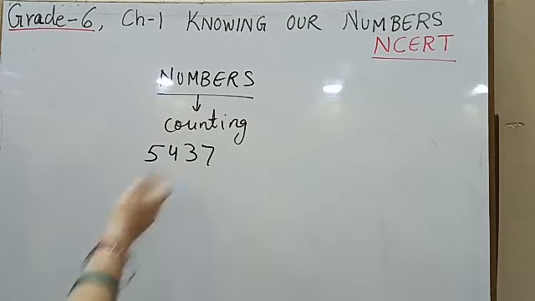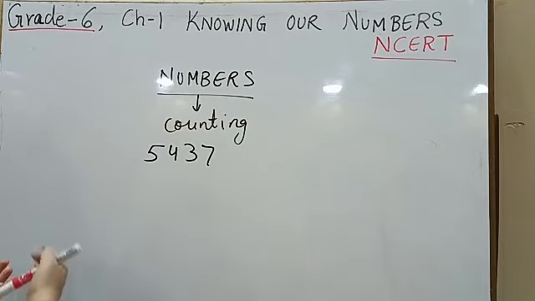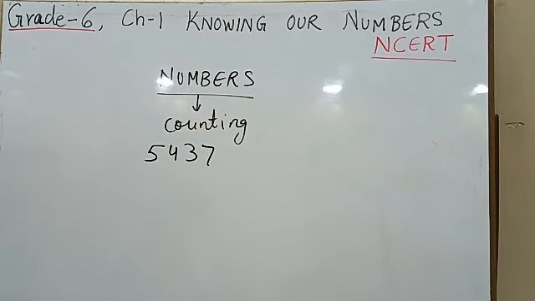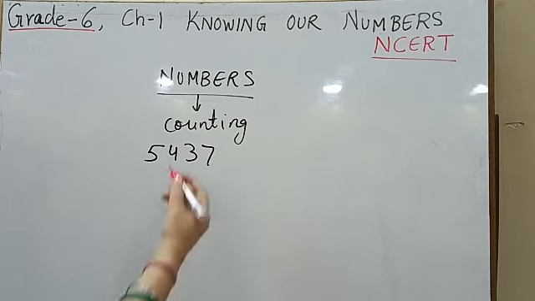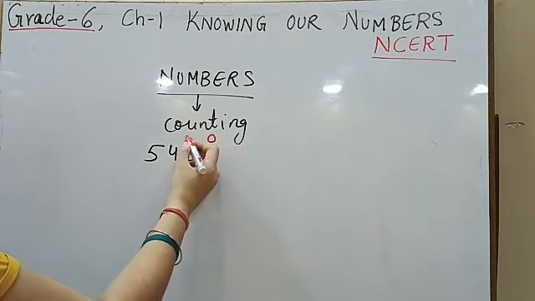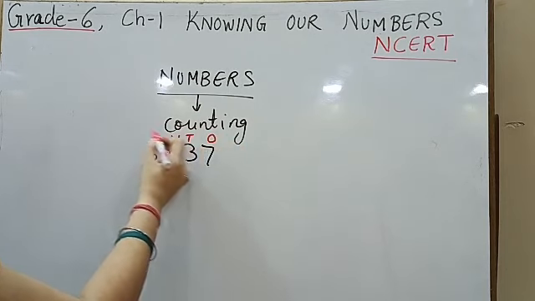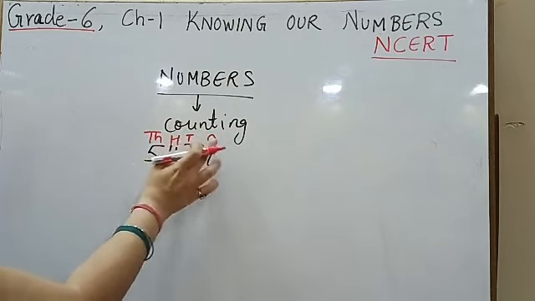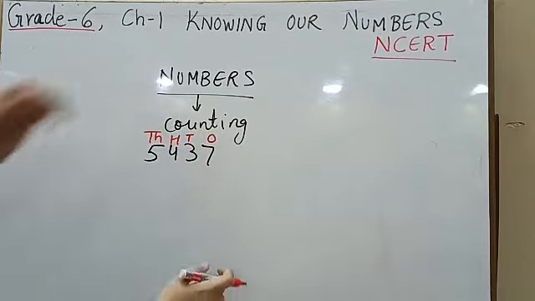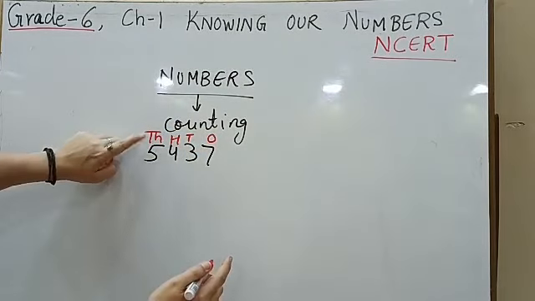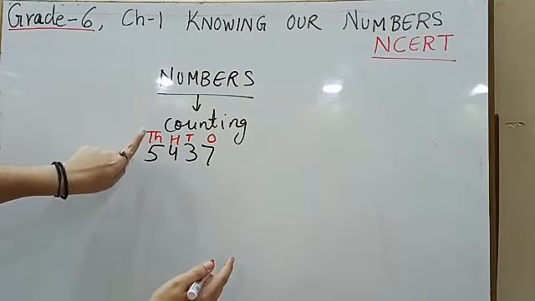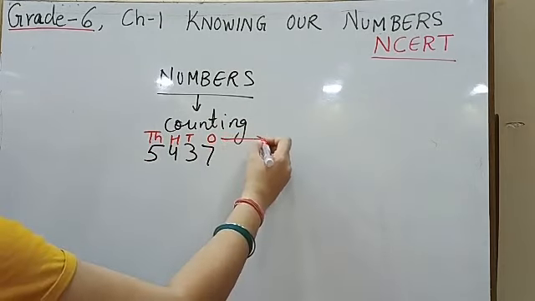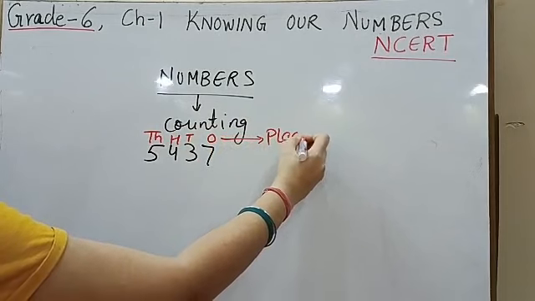When we talk about this number, if you remember in your previous classes, like in grade 5 or 4, or even in grade 1 also, when you start writing down the numbers, you always start with this. Ones, tens, 100, 1000. What are these? When you write these above any number, these are the positions of the number. So the things that describe the position of any number, they are called the place values.